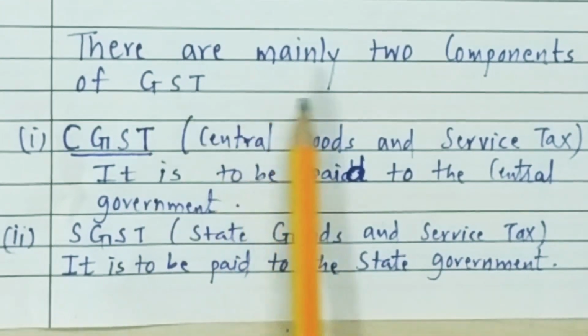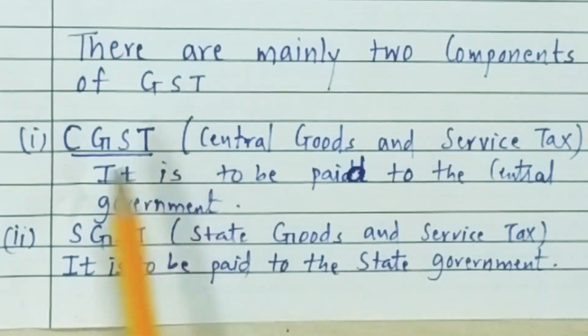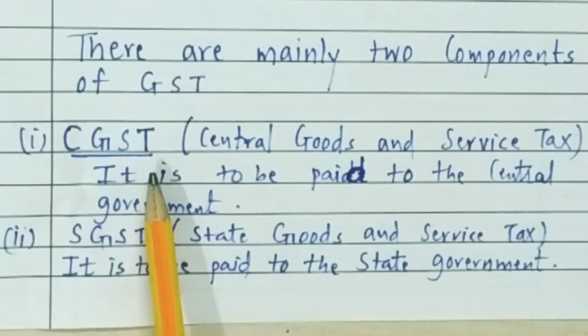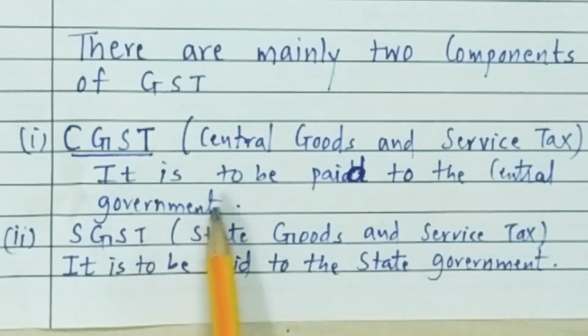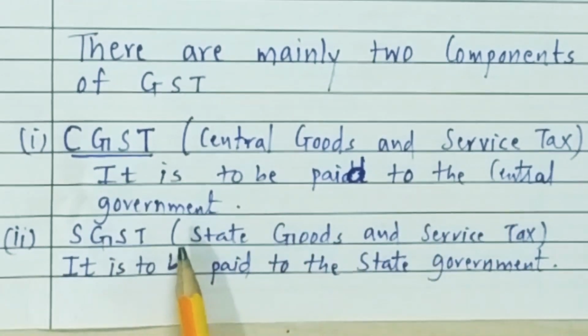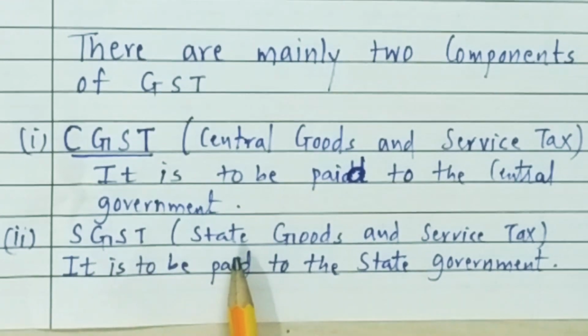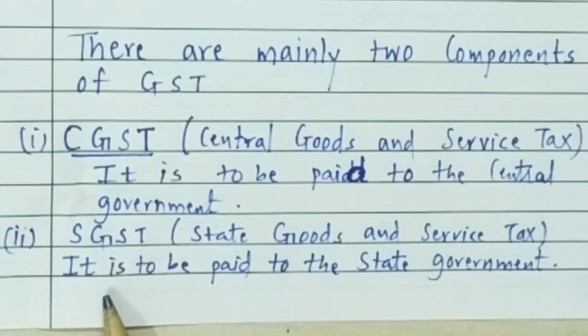Now there are mainly two components of GST, that is CGST, Central Goods and Service Tax. It is to be paid to the central government. And SGST, that is State Goods and Service Tax. This SGST is to be paid to the state government.